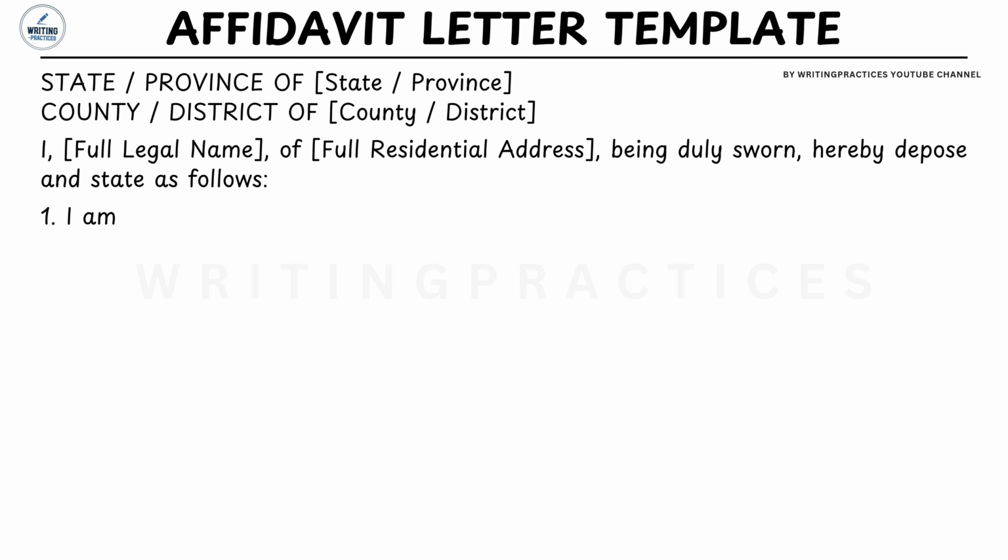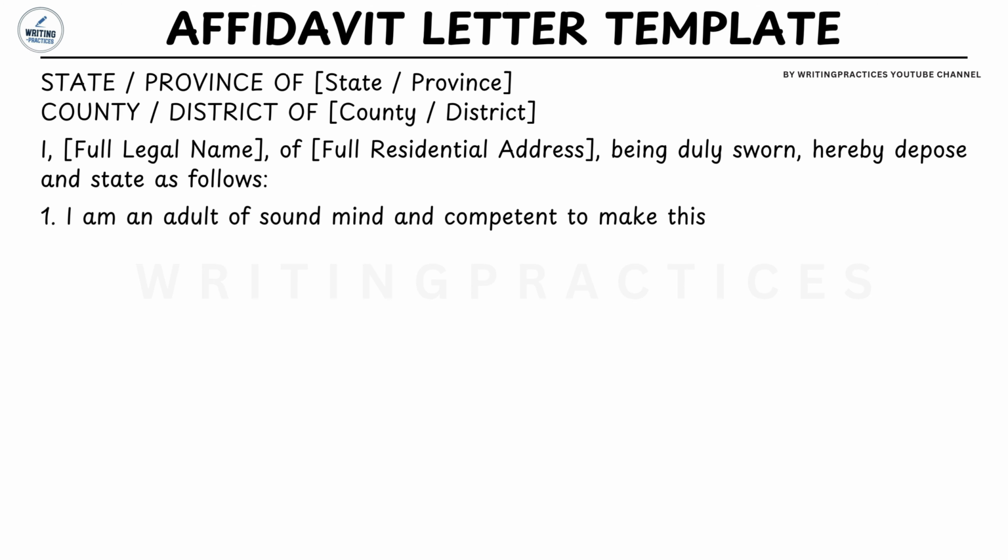Statement number 1. The first numbered statement confirms your legal capacity to make the affidavit. For example, I am an adult of sound mind and competent to make this affidavit. This statement establishes that you are legally capable of providing sworn testimony and understand the contents of the affidavit.